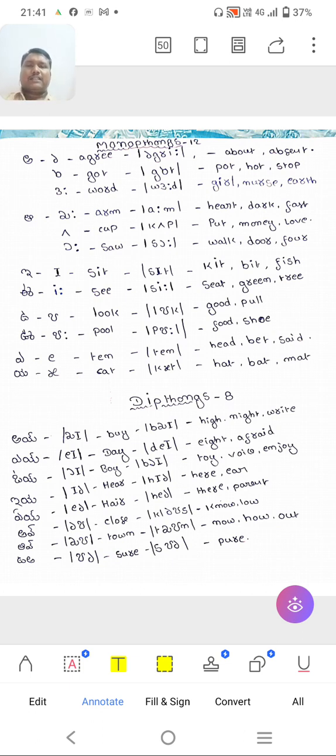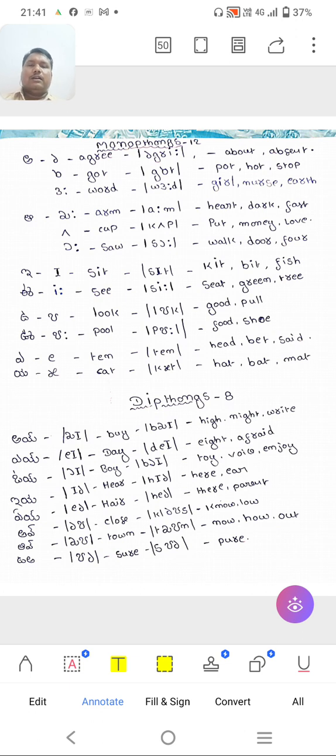In examinations sometimes they give words and ask you to write the phonetic transcription of these words, or they may give the phonetic transcription and ask you to write the word in English. Like that: e, then see, seat, green, tree. Then oo, then look, the symbol is like this.